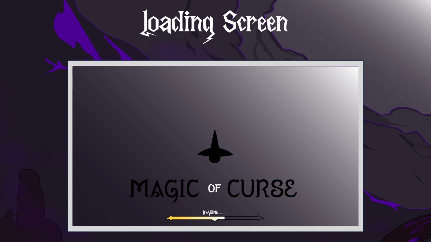For the color I chose yellow for the loading indicator because Aoi has a lightning magic ability, and lightning in anime and games is mostly yellow, so I used that reference for my loading indicator.